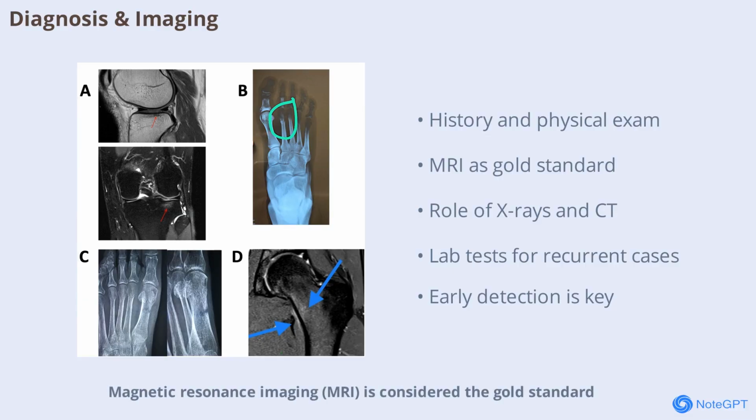Magnetic resonance imaging, MRI, is considered the gold standard, as it can reveal bone edema and subtle changes days after symptoms begin. Other tools like computed tomography, CT, and bone scintigraphy may be used in specific cases. Laboratory tests, including vitamin D and calcium levels, are also important, especially for recurrent cases. Accurate diagnosis ensures timely and appropriate treatment, which we'll cover in the next scene.